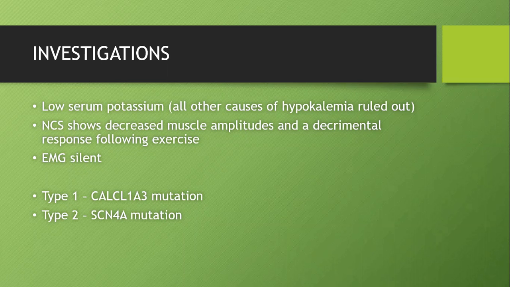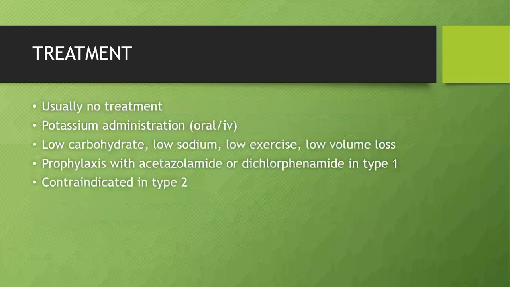We'll find low serum potassium when all causes of hypokalemia are ruled out. NCS will show decreased muscle amplitude and a decremental response following exercise. The reason is obvious. EMG will be normal here. Again, there are two types. Type 1 is due to a calcium channel mutation, CACNA1S mutation. Type 2 is due to SCN4A mutation. Treatment: it resolves within 24 hours, so there's no need for treatment. But if the patient is really sick, to avoid cardiac arrhythmias, we can give potassium, orally or IV.